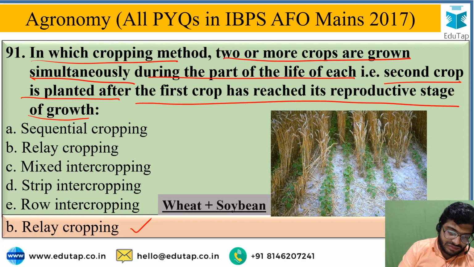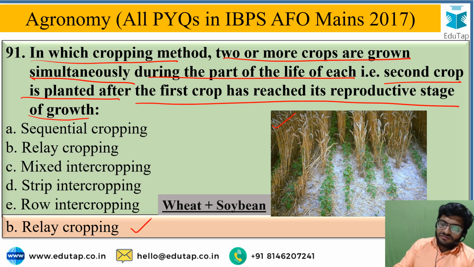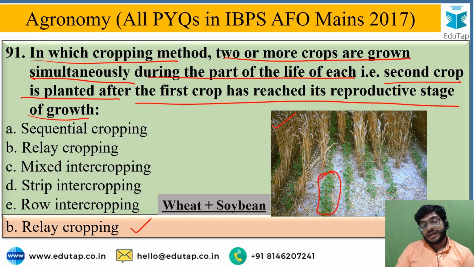is the relay cropping. So in this image you can see here in this picture, the wheat is at the harvesting stage. Within 10 to 15 days wheat crop is harvested. Well before that the soybean is sown in between the rows of the wheat crop, just to take as a catch crop, just to take an advantage of moisture as well as for the time utility and space utility. Okay, so this is how the relay cropping is.